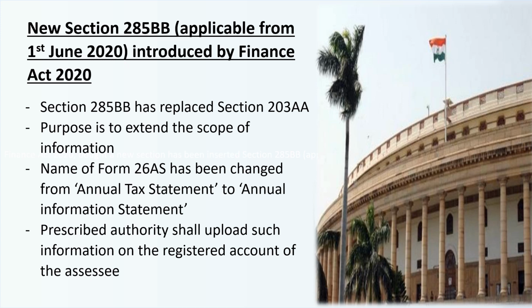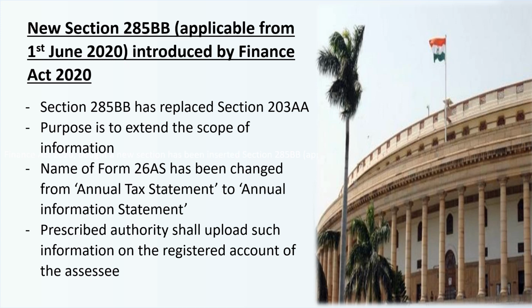The purpose of this amendment is basically to extend the scope of information beyond the information about tax deducted. So rather than focusing only on the information about tax deductions made by the deductor, the purpose of the department is to gather more and more financial information about the assessees. And also the name of Form 26AS has been changed from annual tax statement to annual information statement. But if you see in the memorandum explaining the Finance Bill 2020, it has been mentioned as annual financial statement. I don't know the reasons, but it has been done so.